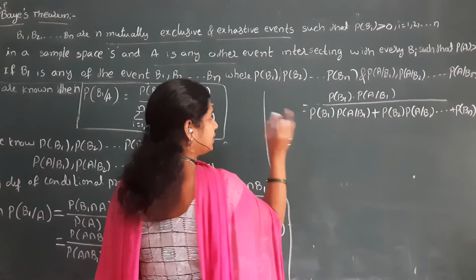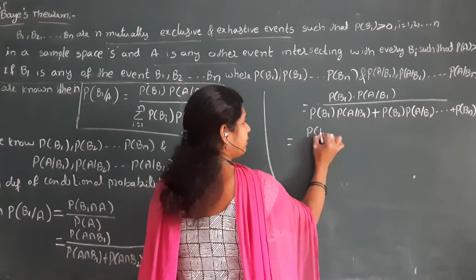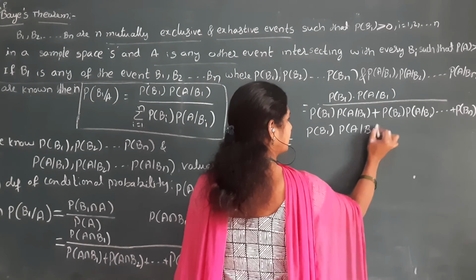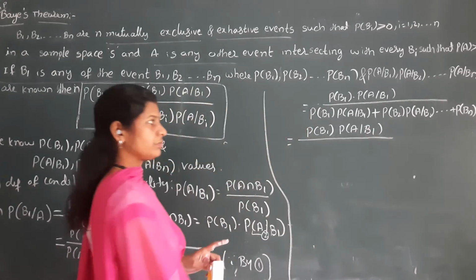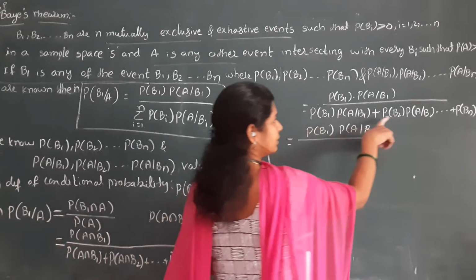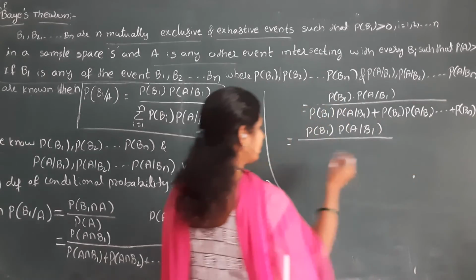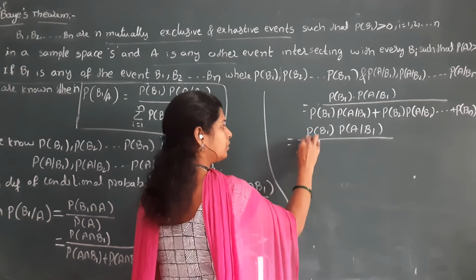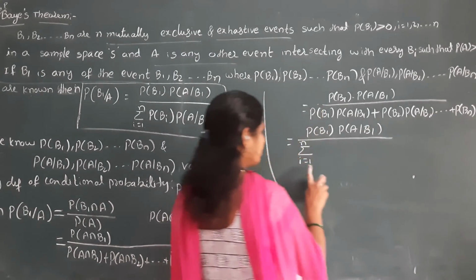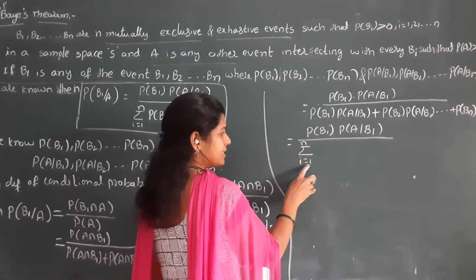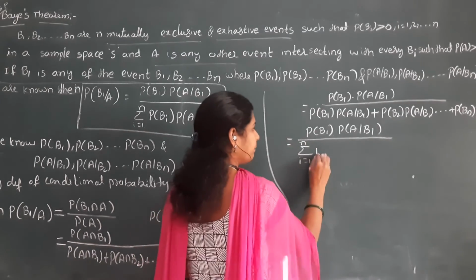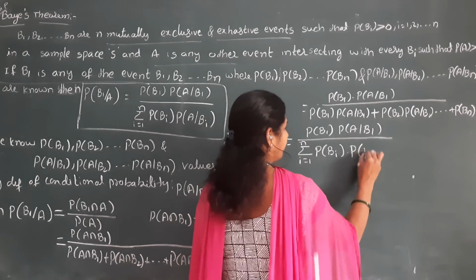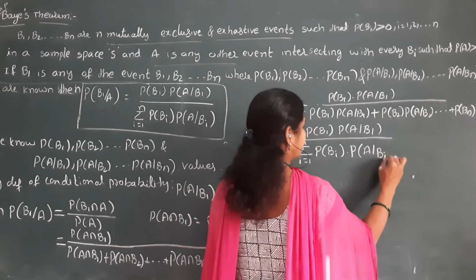That is equal to P of B1 into P of A by B1 divided by the sum of B1, B2, up to Bn. So simply I am writing the summation sign, where i runs from 1 to n, of P of Bi into P of A by Bi.